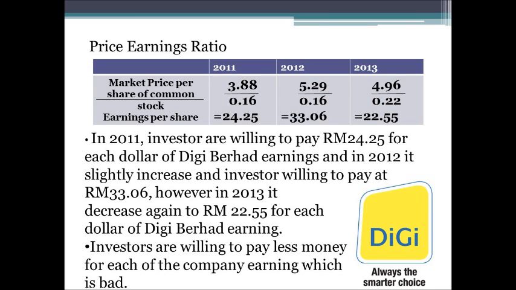In this case, as you can see here, in 2011 it reached 24.25, then increased to 33.06, and then declined again to 22.55. So in this case, investors are willing to pay less money in 2013, which is bad news for the company.